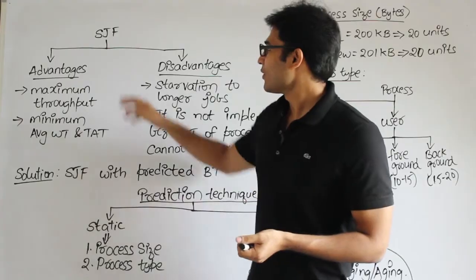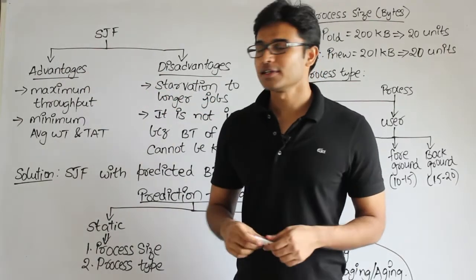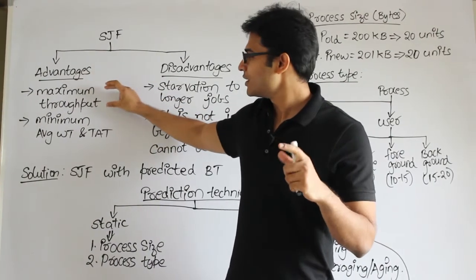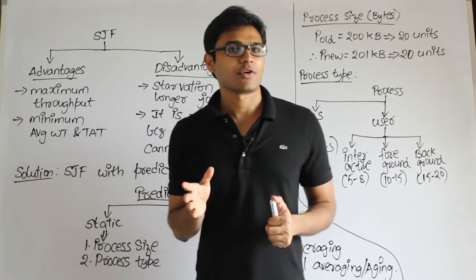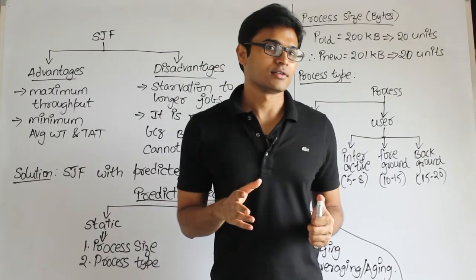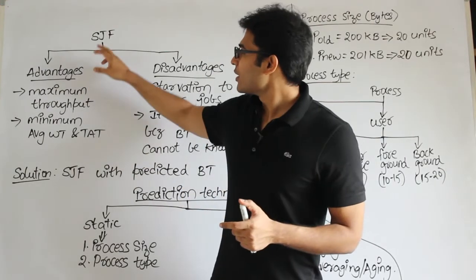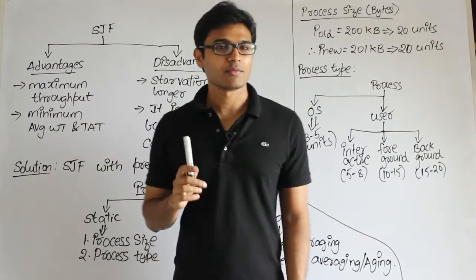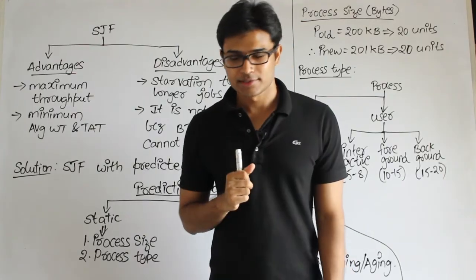See this. Now shortest job first has both advantages and disadvantages. The advantage is that if you implement this for any process, that will lead to maximum throughput. Throughput means the number of processes that are finished per unit time. Therefore the SJF advantage is that it has maximum throughput, but the problem is... okay, what is throughput? It is this.